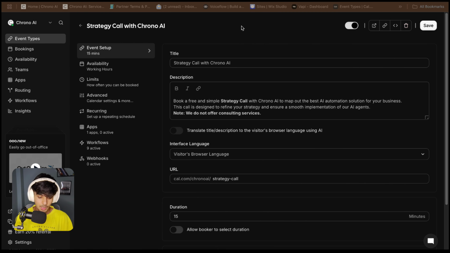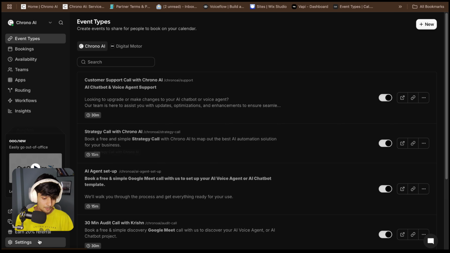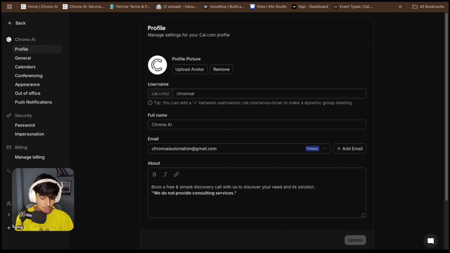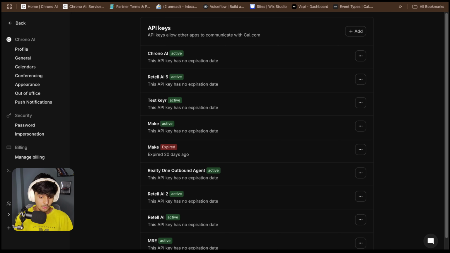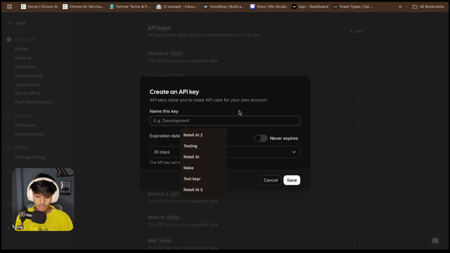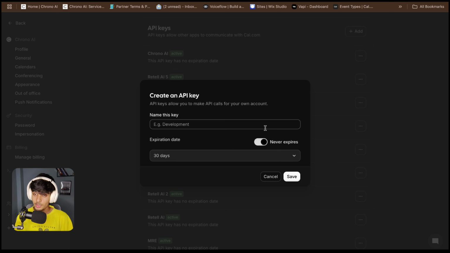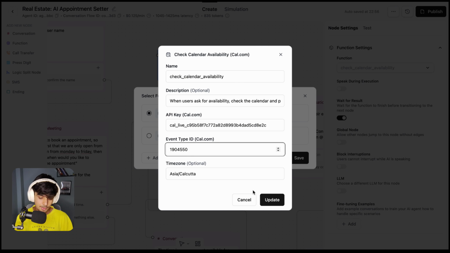And the next thing is the API key. So just go to the settings and click on the API key, and in the developer section you can see there is an option for API key. Just create a new API key from here. Click add, name it whatever you want, click on never expire and click the API key. Then you are going to have it. Just copy this one and then paste it here. Then you are going to have your calendar.